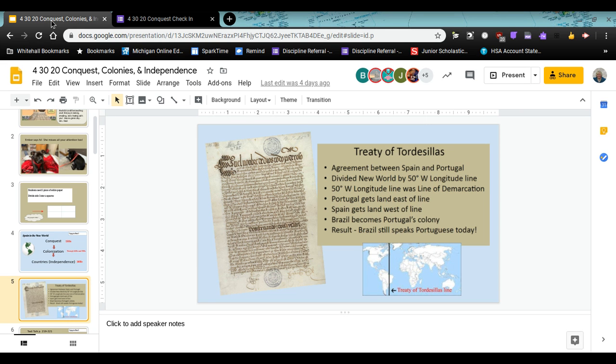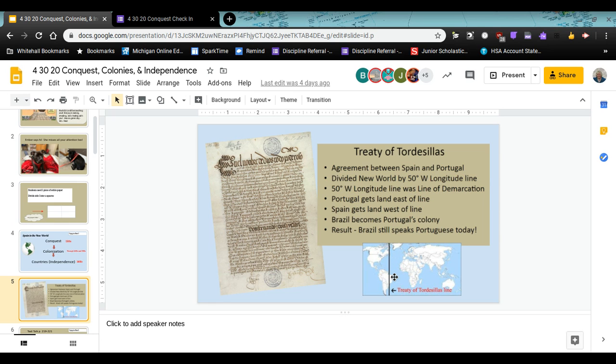So as you look at this slide, it was an agreement as the Age of Exploration began between the countries of Spain and Portugal. It divided this new world using the longitude line 50 degrees west, and you can see the map down below if you look here. Spain is going to get, according to this agreement, this, and Portugal gets this, but they also had some colonies in Africa.